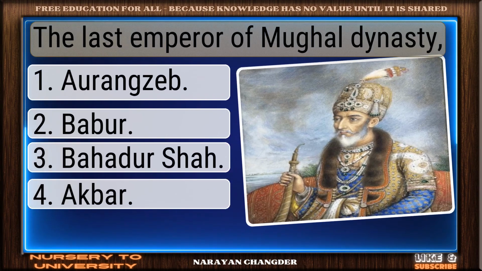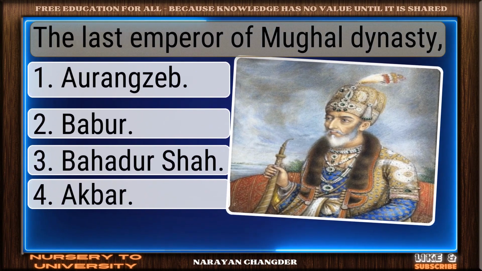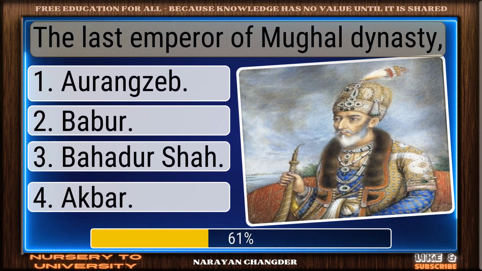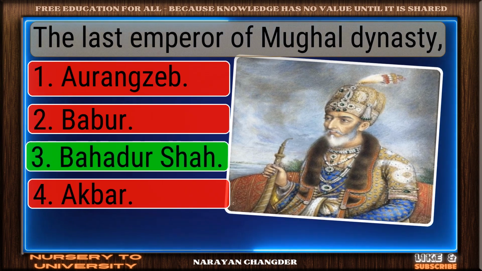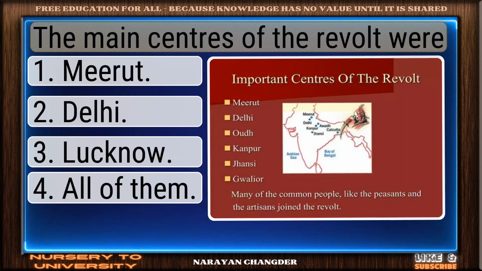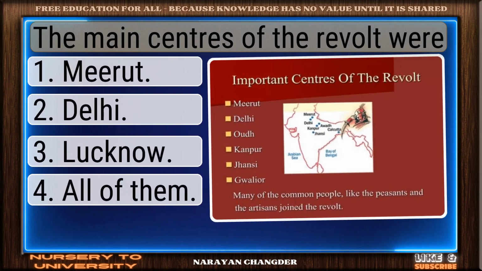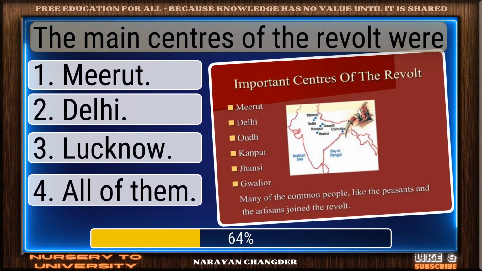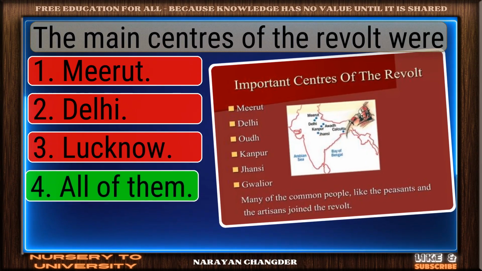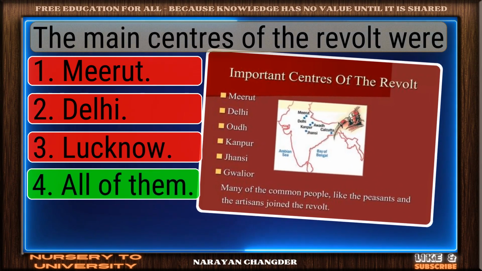Question number 133. The last emperor of the Mughal dynasty. Clear logic. Your choice Bahadur Shah is sound and 100% true. Question number 134. The main centers of the revolt were. Correct. All of them is the right answer.